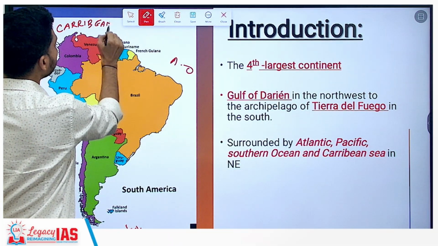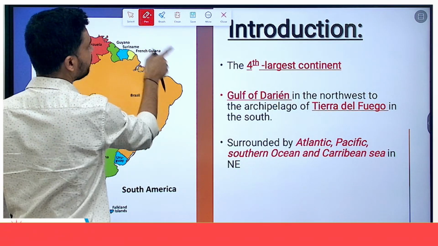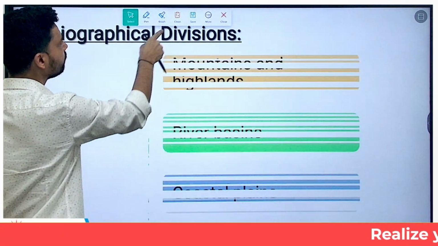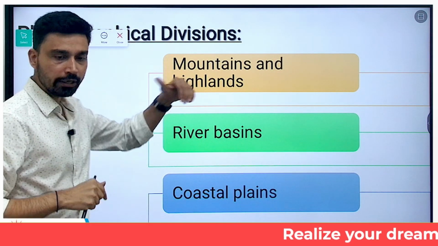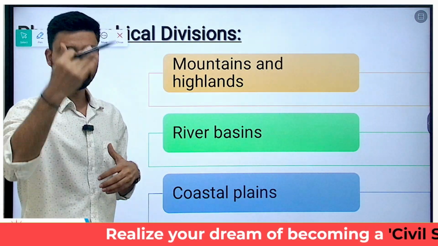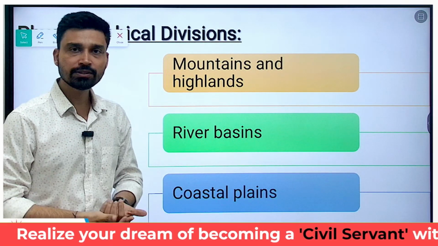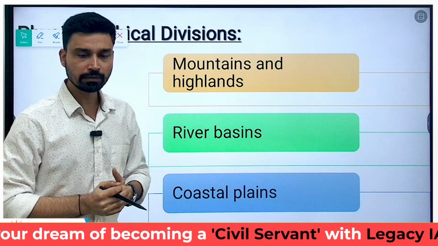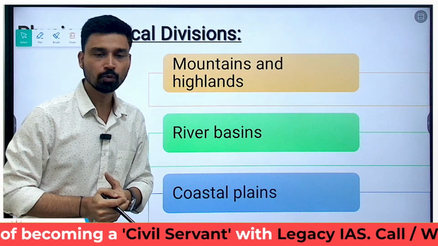So these are the important water bodies around the South American continent. Now, if you look at the physiographical divisions of the continent, overall it is classified into 3 divisions. First is mountains and highlands, that is plateaus. Second is the river basins, that is largely made up of the river system. And then third we have is the coastal plains.